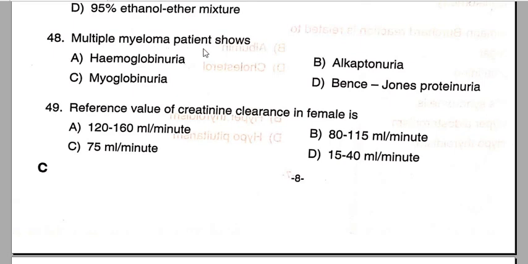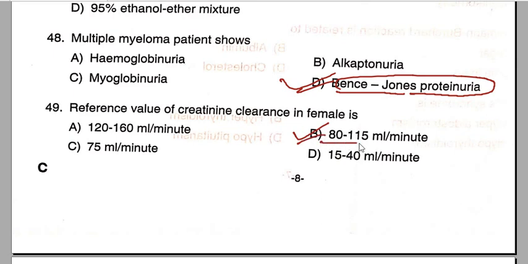Multiple myeloma patient shows the Bence Jones proteinuria, that is option D is the correct answer. Reference value of creatinine clearance in female is, so here is the correct answer, 85 to 115 ml per minute. Option number B is the correct answer for this particular question number 49.